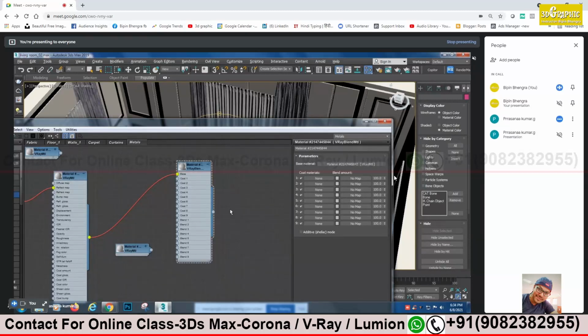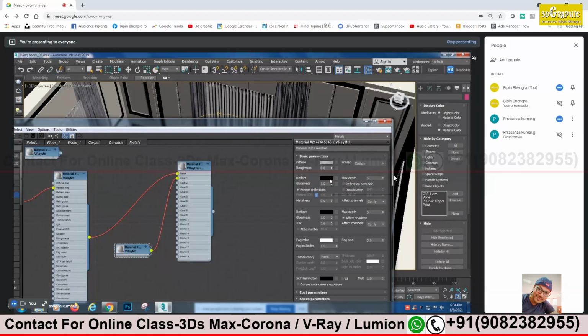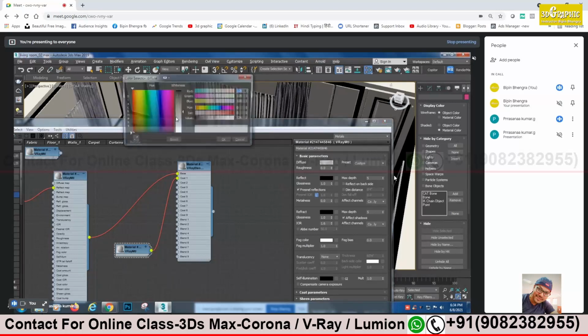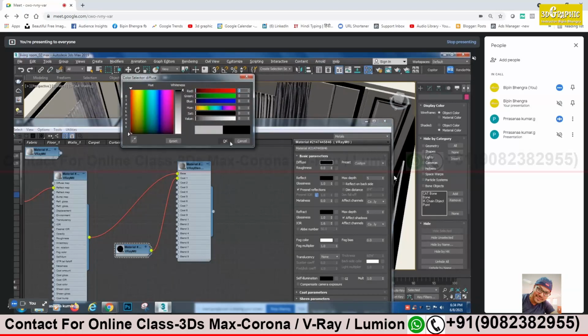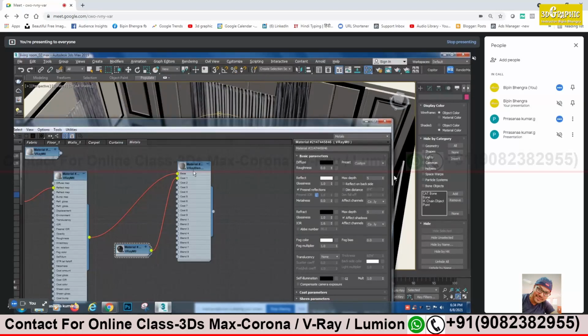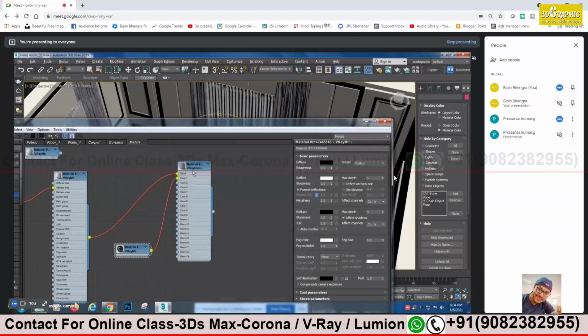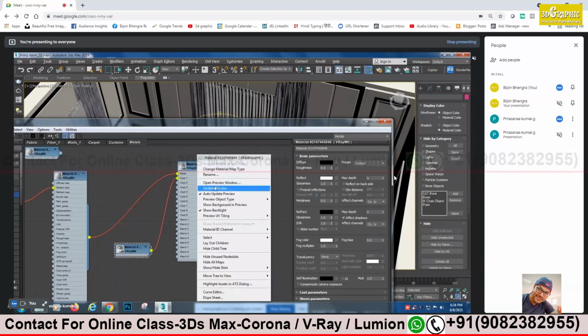Just drag and drop on coat 1. Now this is the new material. Make it more reflective. Make it metal. This should be black, and reflection should be close to somewhere here. And make it a metal. Glossiness, right. Yes. That's it.